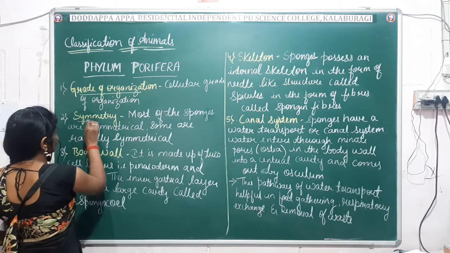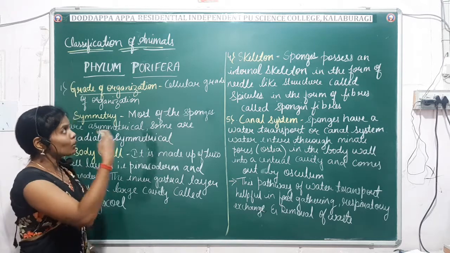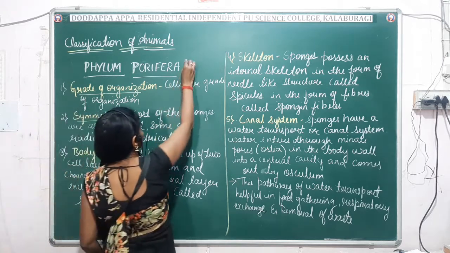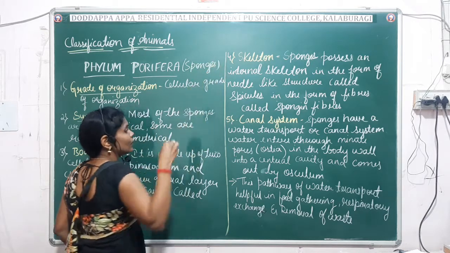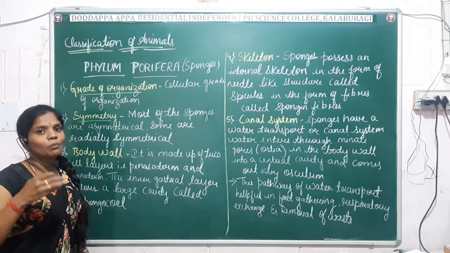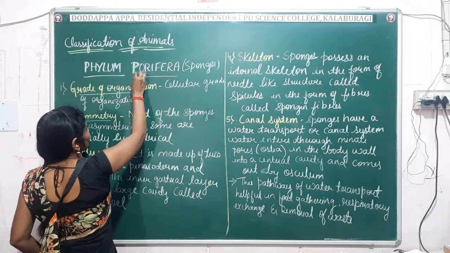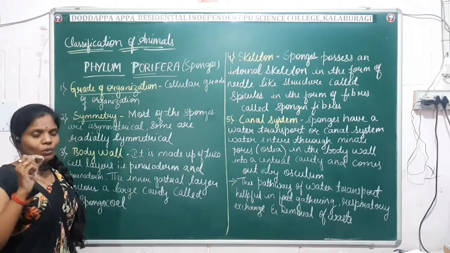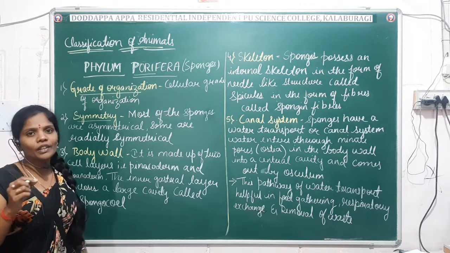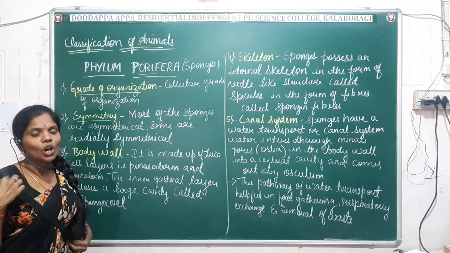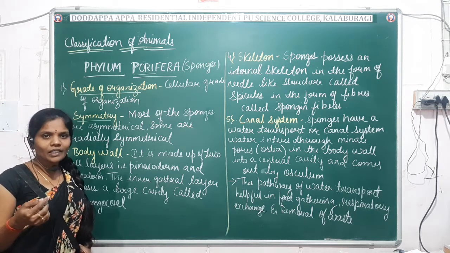Then what about symmetry? Most of these Porifera we commonly call sponges. The other name for Porifera is sponges. Pore means minute pores, and fera means bearing. So these Porifera have minute pores on their body. They are pore-bearing animals, or they are also called sponges.